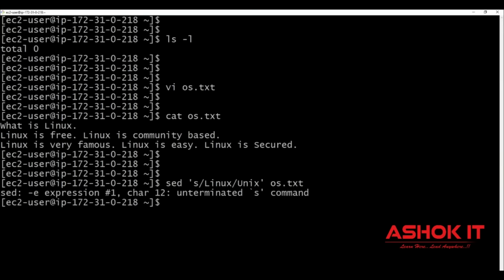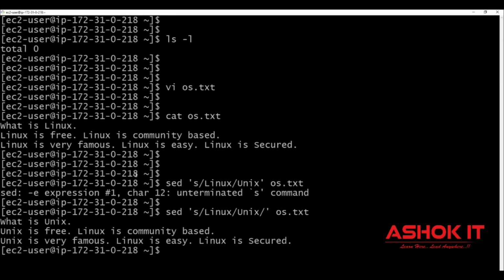Let us see what is happening. Okay, unterminated s command. Sorry, here we need to use / to terminate it. Now you observe, wherever Linux is available, that is replaced with Unix. But if you observe, in the first line, Linux is replaced with Unix. In the second line, it is available 2 times, but only the first occurrence is replaced. In the third line, it is available 3 times, but only the first occurrence is replaced. That means when you use the sed command, it replaces only the first occurrence of the Linux keyword with the Unix keyword in every line.